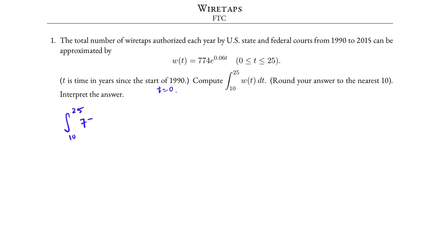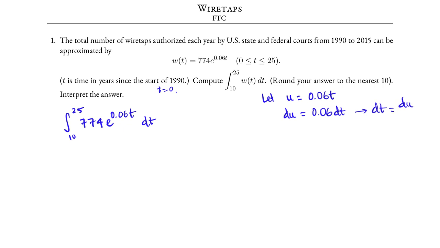W(t) is 774 e raised to the power 0.06t dt. To evaluate this definite integral, first we find an antiderivative. To do that, we will use the substitution method. Let u be the power only, 0.06t. Then du is 0.06 dt. This means dt by itself is du over 0.06.